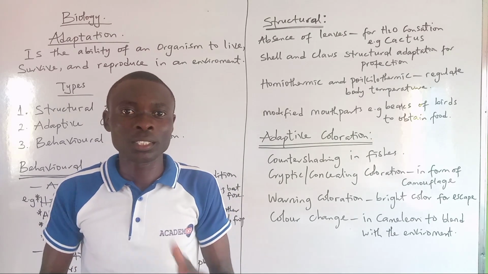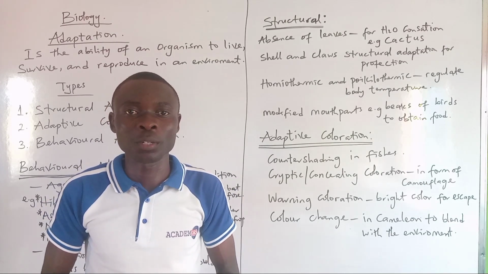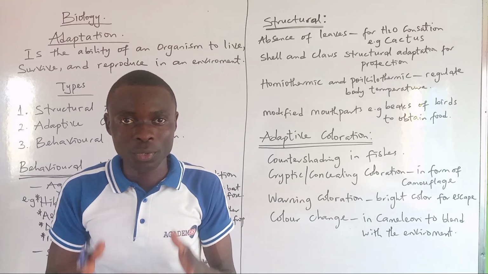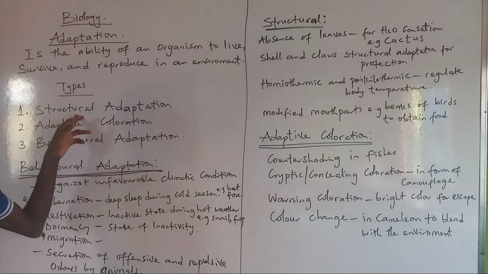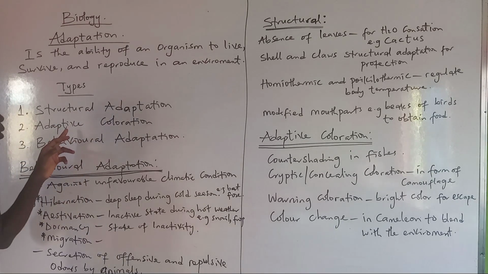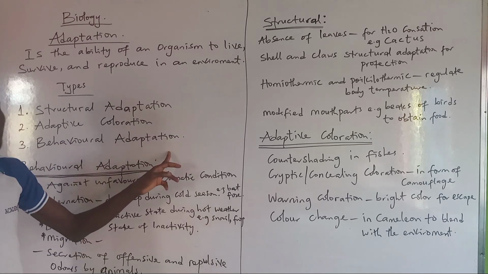So there are certain things that make organisms adapt to the environment. That's why we have types of adaptation. We have three of them. The first is structural adaptation, the second is adaptive coloration, then the third is behavioral adaptation.